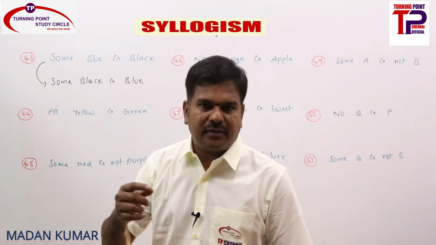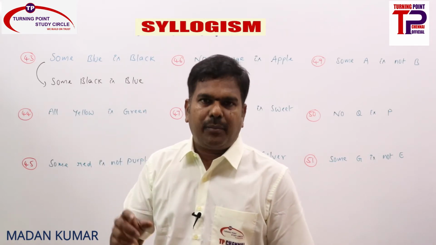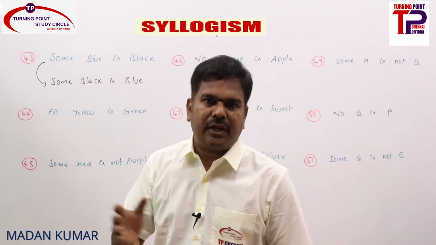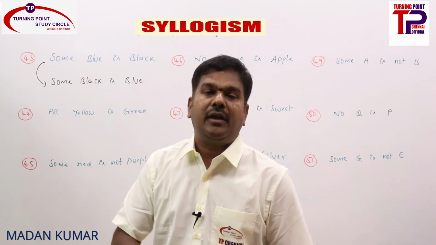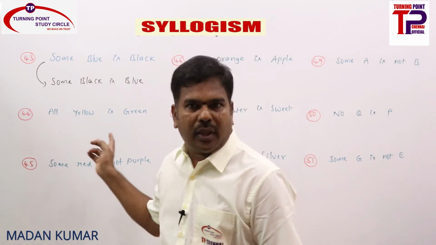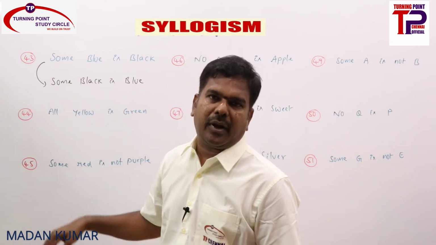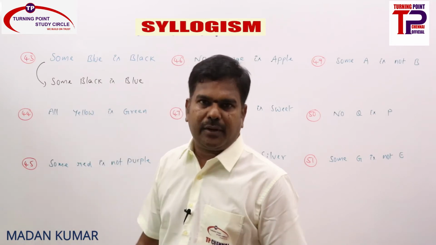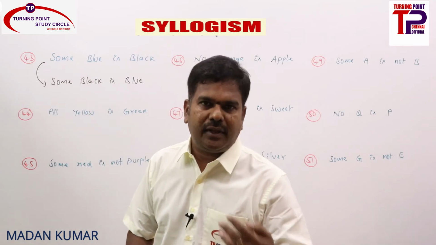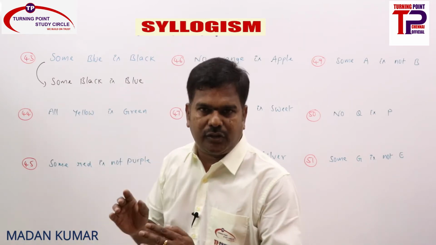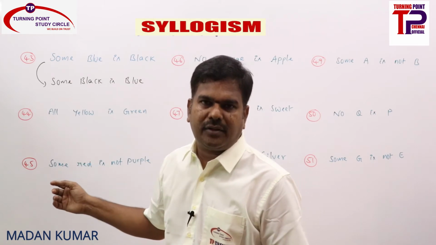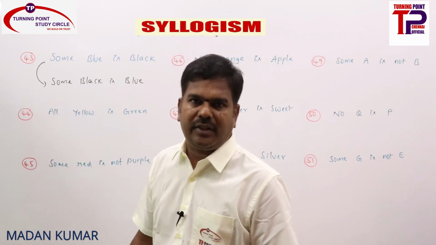In case it is not properly aligned, to make proper alignment the common term must be the predicate of the first statement and the subject of the second statement. For that also you can make proper alignment by converting the statements. All these things we will discuss in detail, but as of now, for individual statements, we are just moving ahead with whatever immediate inferences are there.